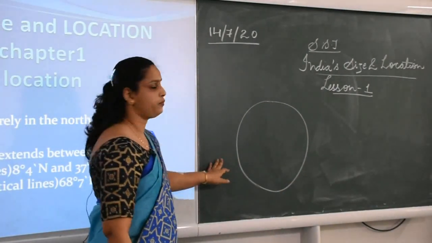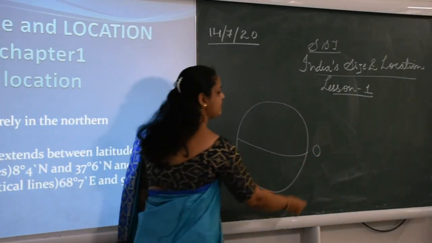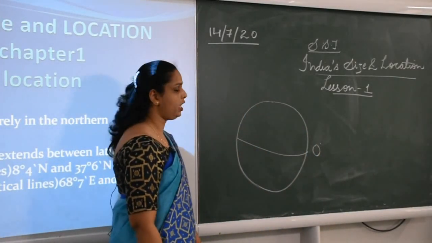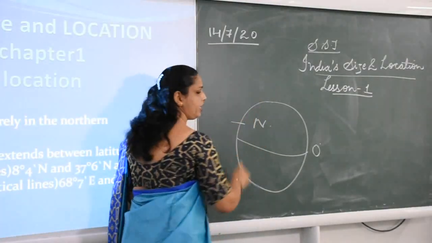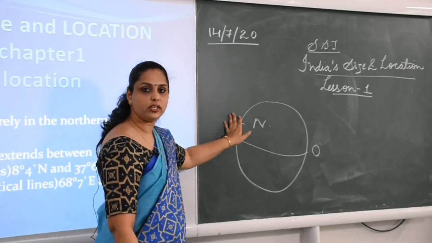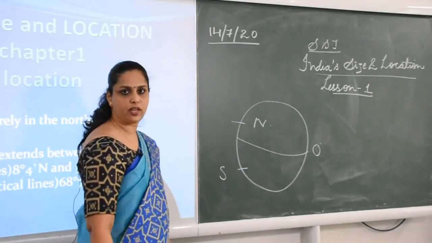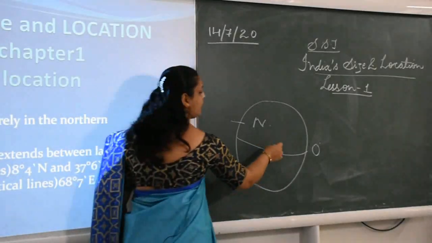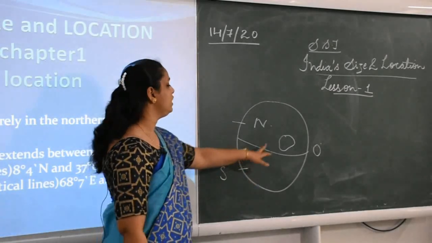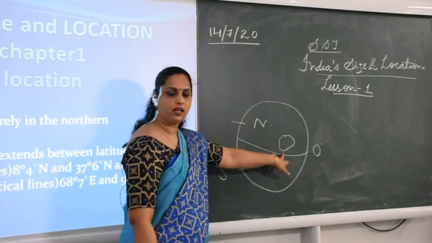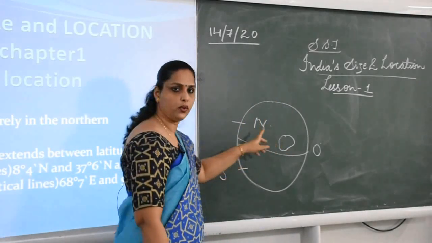See, this is the globe. Here we have 0 degree, this is the equator. From this equator, this area is the northern area and is counted as the northern hemisphere. This area is the southern hemisphere. The position of our India is somewhere here. This is a rough diagram which I have drawn. The position of India is here. So India lies entirely in the northern hemisphere.